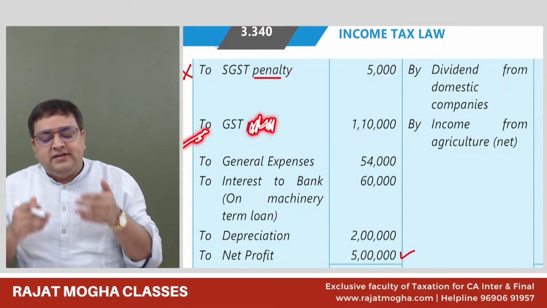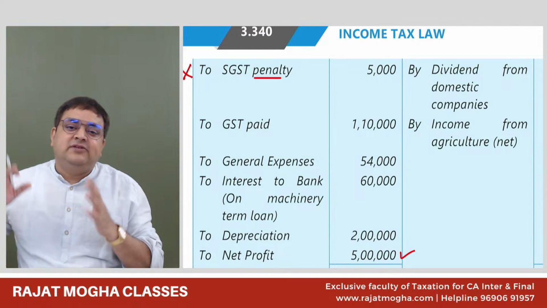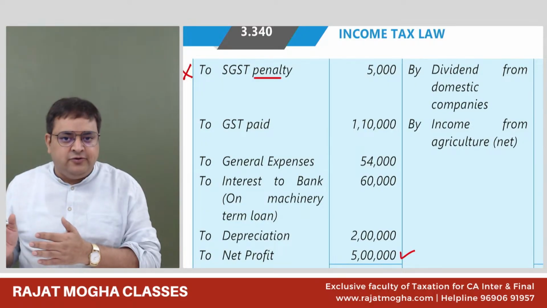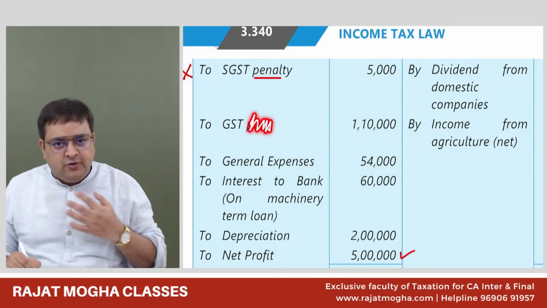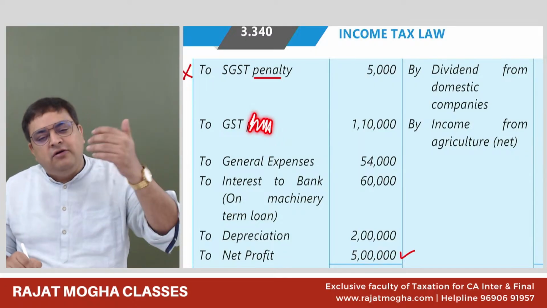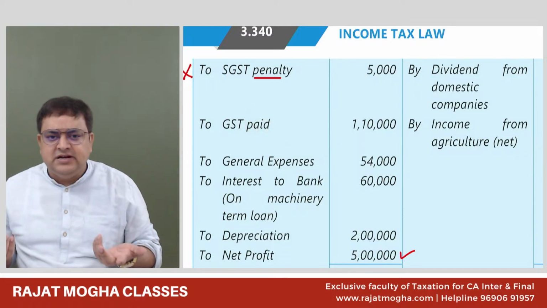Unless and until there is information that 43B is saying that it is not paid up to the due date, then it is a different scenario. But otherwise, if any expense is written over there and nothing is mentioned whether it is paid or not paid, always assume it is paid. This is a general interpretation.